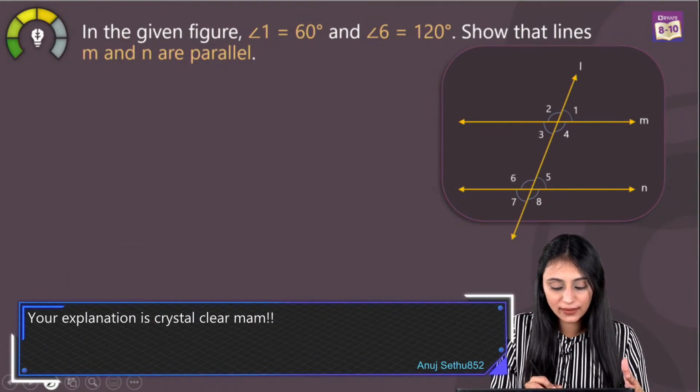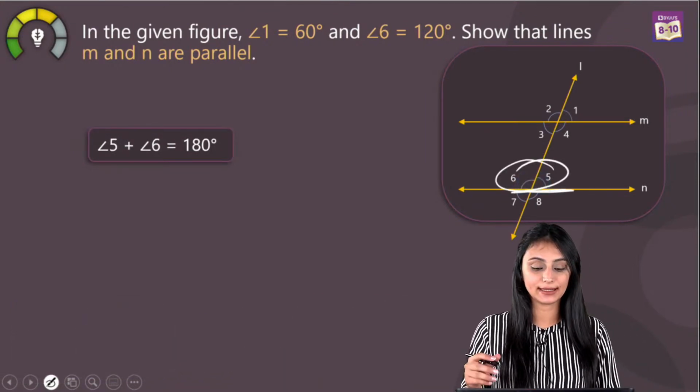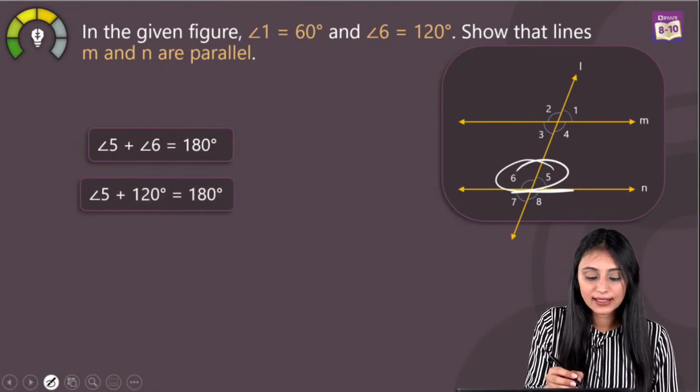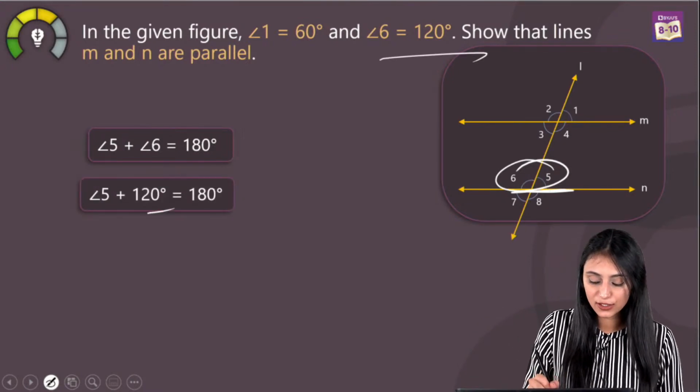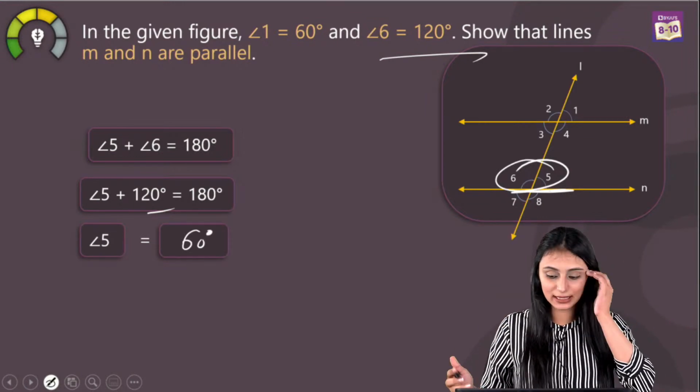From here, if you look at angle 5 and angle 6, their sum is equal to 180 degrees, right? Because they are on a straight line. Now from here, I can say that angle 6 is 120 degrees. So from here, you would get the value of angle 5. That's going to be equal to 60 degrees, right?